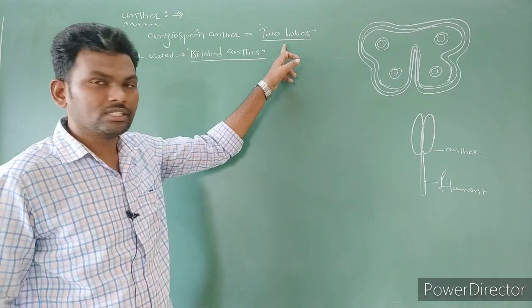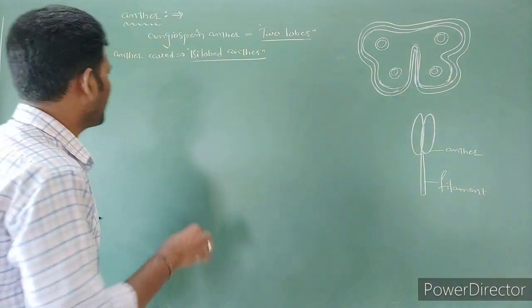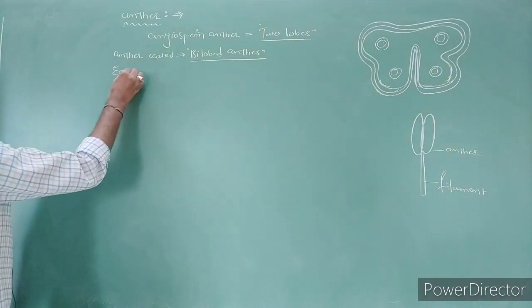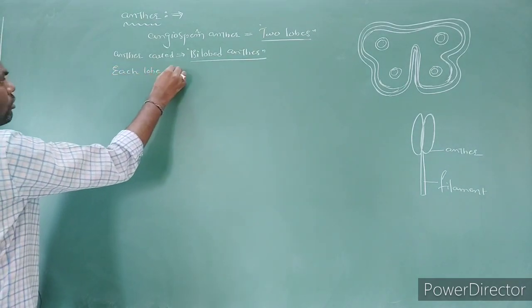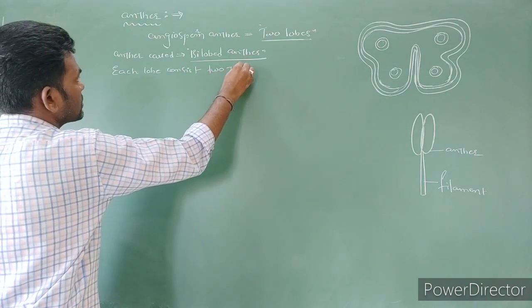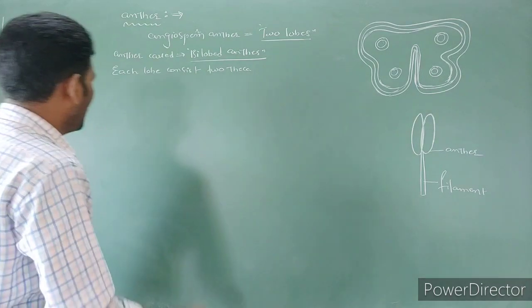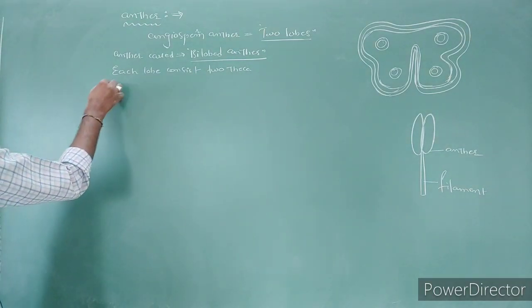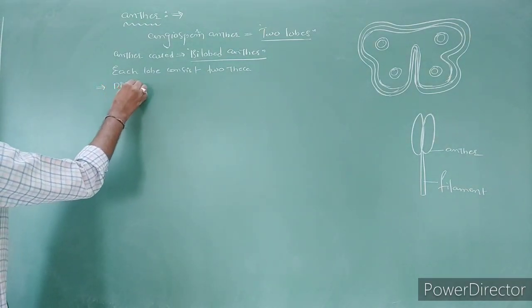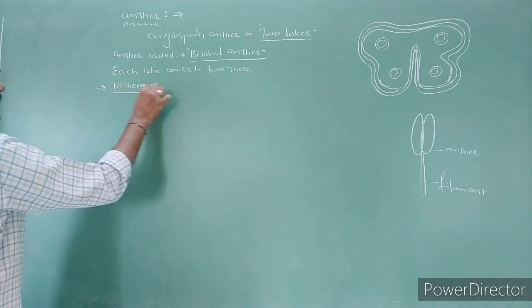Each lobe contains 2 theca. Each lobe consists of 2 thecae. Therefore, it is also called dithecous.